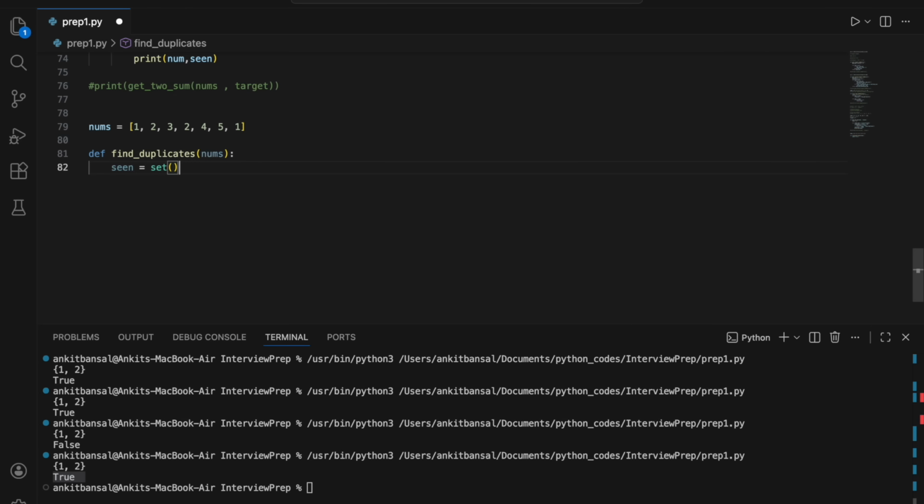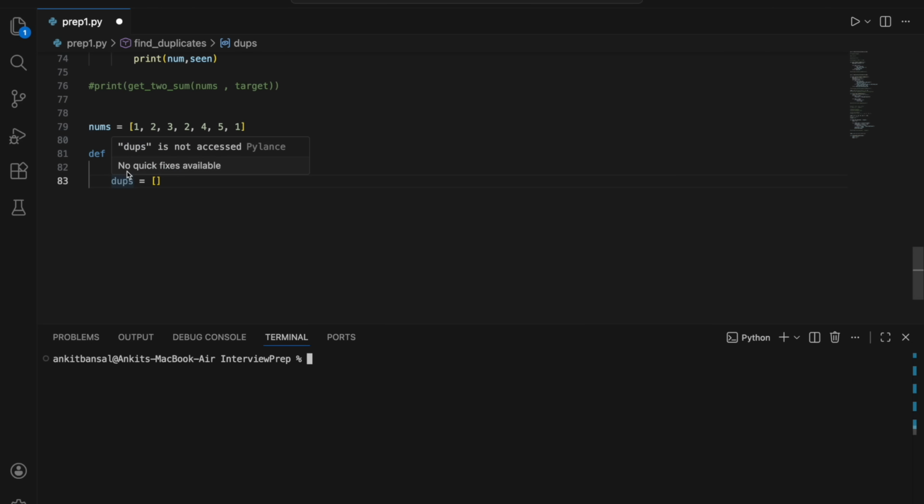And I will say dupes equal to a list. So whatever duplicates I find, I will keep in this list. I will keep appending to it. We'll optimize it further, but for now I'm keeping dupes, and whatever elements I have seen, I will keep in the set.